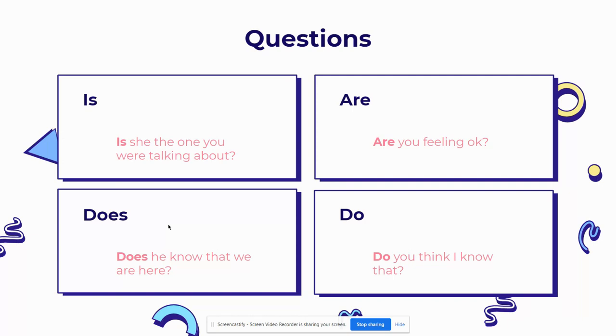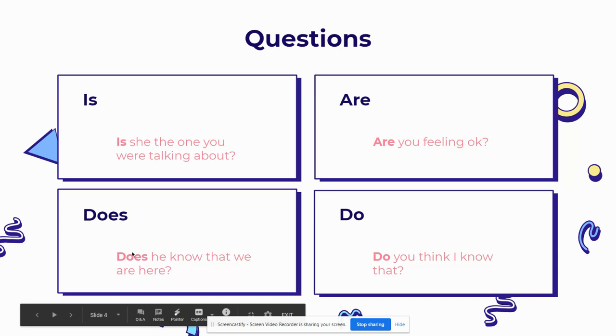Now, those are not the only words that are going to be in questions. You also have these other words like is. Is she the one you were talking about? You see, I started with the capital letter I, and then I ended with a question mark. It's a question. And I have the word is. Are you feeling okay? Are starts with a capital letter A and then it ends with a question mark. Does he know that we are here? Does starts with a capital letter, ends with a question mark. Do you think I know that? It starts with a capital letter D and it ends with a question mark. So questions, they always end in a question mark.